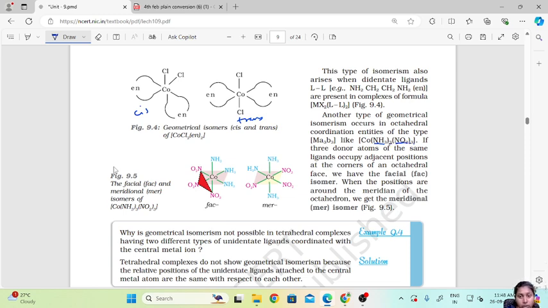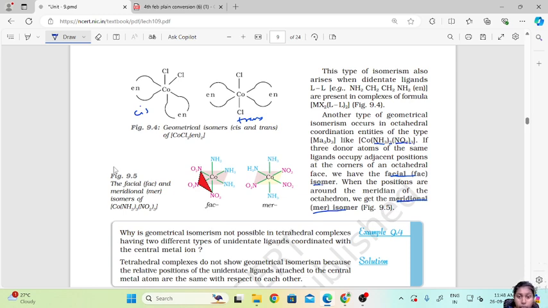Okay, if three donor atoms of the same ligands occupy adjacent positions at the corner of the octahedral face, we have the facial or fac isomer. When the positions are around the meridian of the octahedron, we get a meridional or mer isomer.